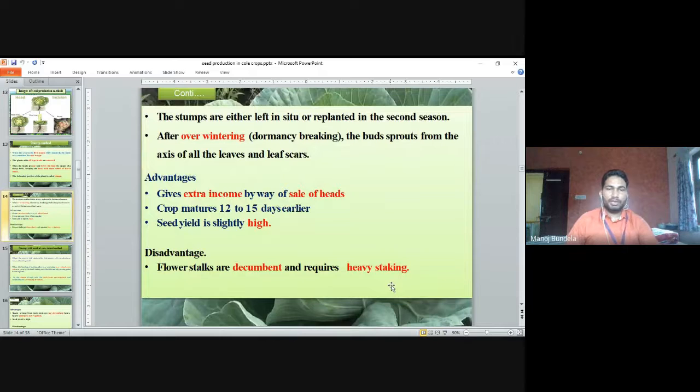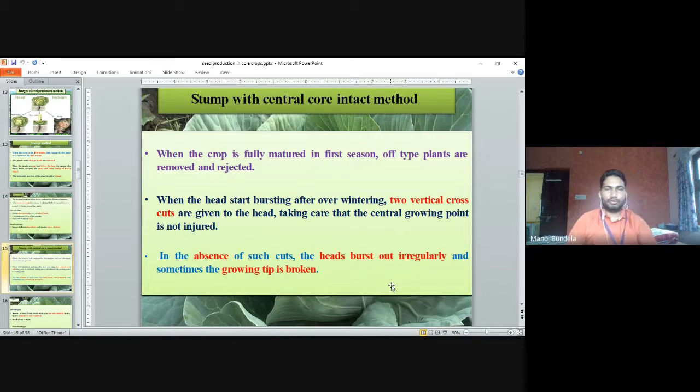Advantages: it gives extra income by way of sale of the heads. The crop matures 12 to 15 days earlier compared to other methods, because the roots and the lower portion are already developed. Seed yield is slightly higher. It gives more seed production compared to the other methods. Disadvantage: flower stalks are decumbent and require heavy staking. That is the major disadvantage.